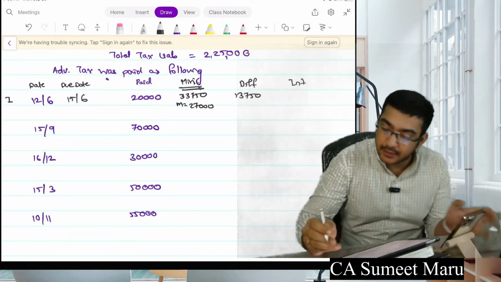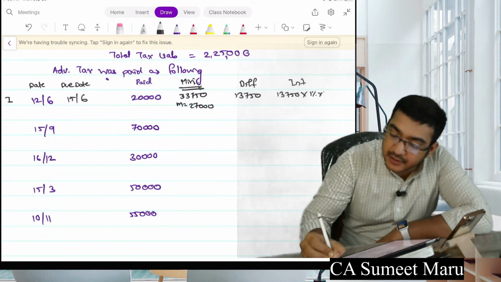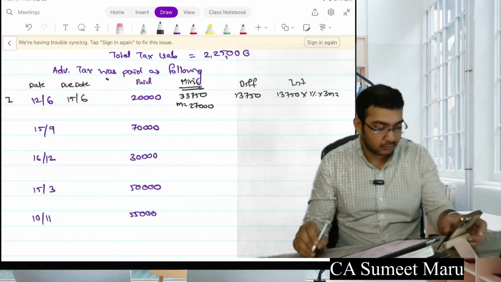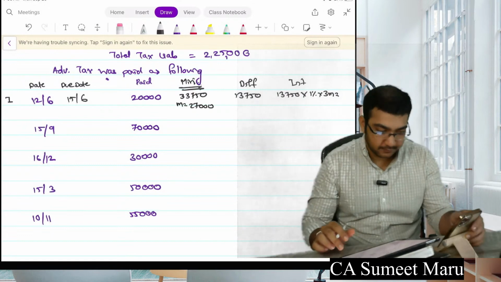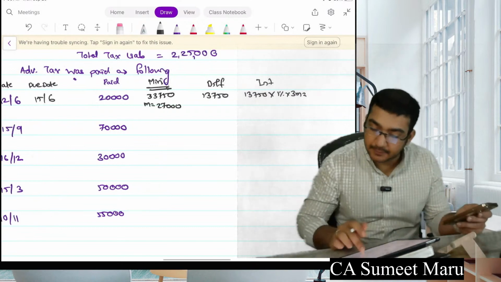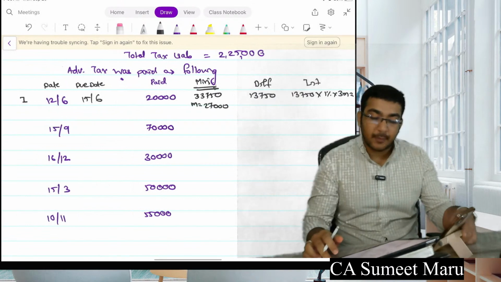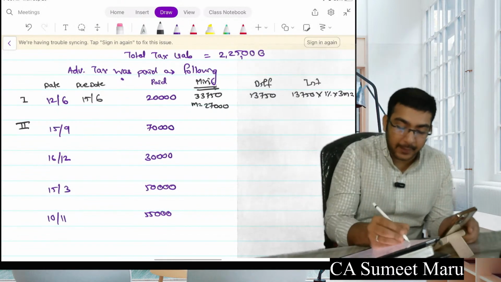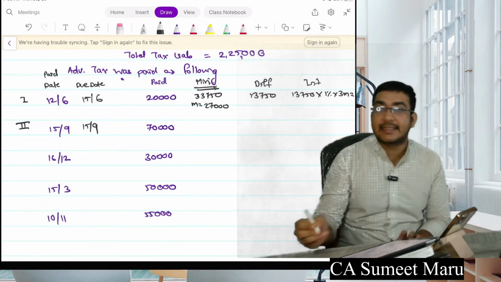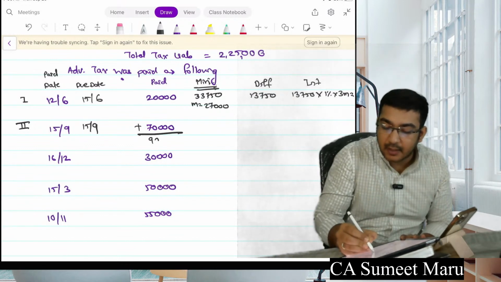So the interest would be 13,750 into 1% into 3 months. This comes to 412.5. Next, installment. Due date is 15/9, and paid date is also 15/9. That's great. Paid within due date. You paid an additional 70,000. Total you paid is 90,000.